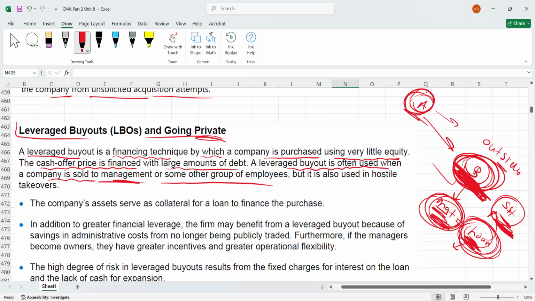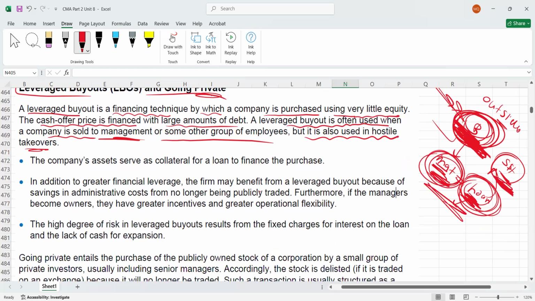And please remember, it is also used in hostile takeovers. As I gave you the example, if A is trying to buy B, we can follow this strategy: take a loan, buy the shares from the public and go private. The company's assets serve as collateral. Collateral means a security. Obviously, you have given the assets as security, and then you have taken the loan to finance this purchase. So this is what leveraged buyout and going private is.